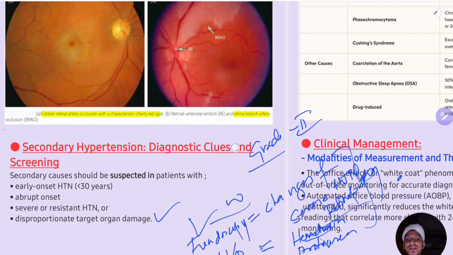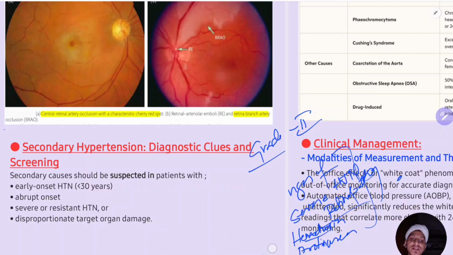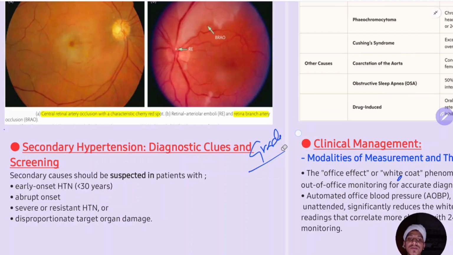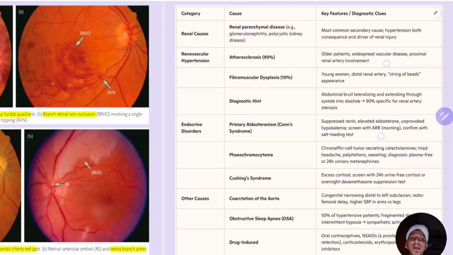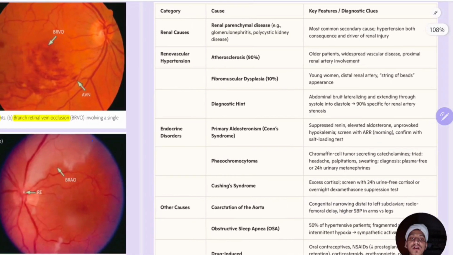These are the four types of patients where you should suspect secondary hypertension. Number one is early onset hypertension, less than 30 years of age. Number two is abrupt onset hypertension. Number three is severe or resistant hypertension. Each of these terms has its own definition, which I have discussed just now. And the last one is disproportionate target organ damage. When these conditions are met, you should suspect secondary hypertension, and you should evaluate for the cause by history,